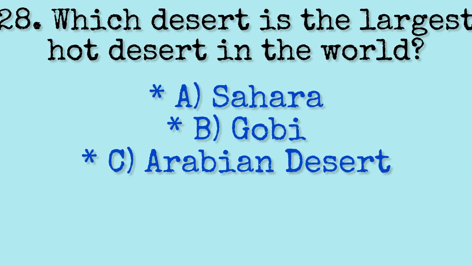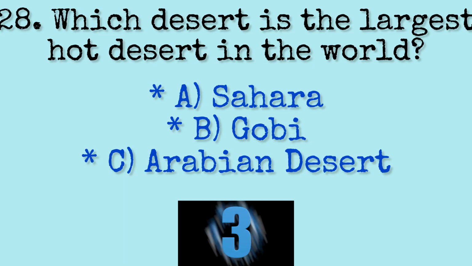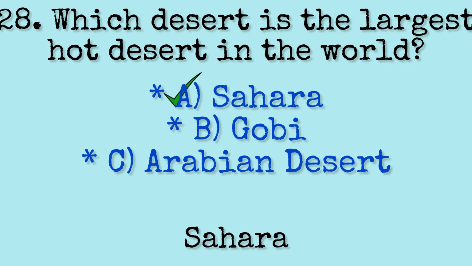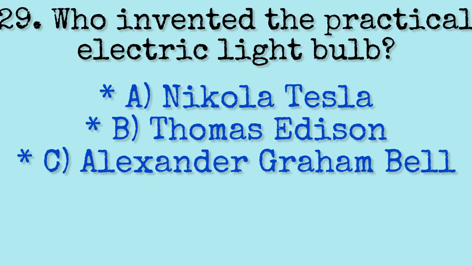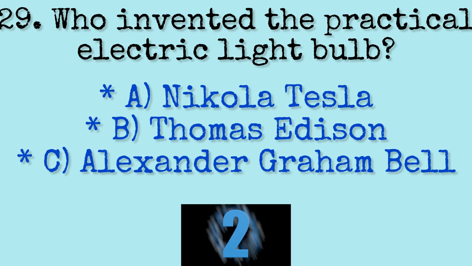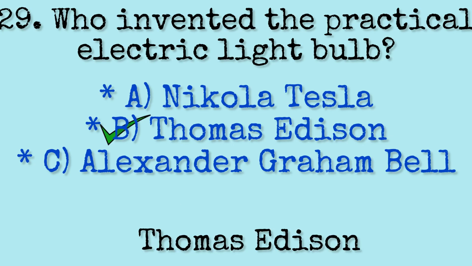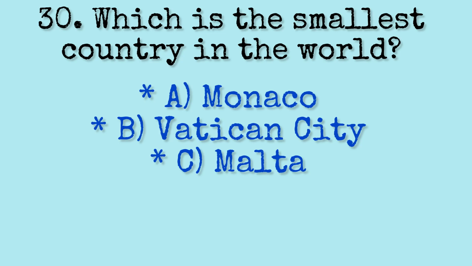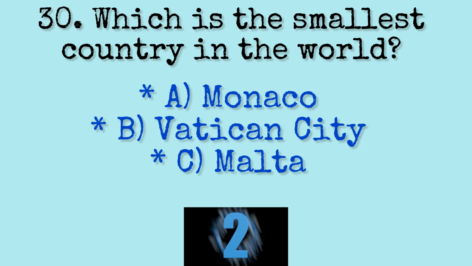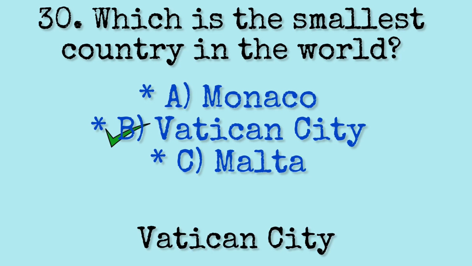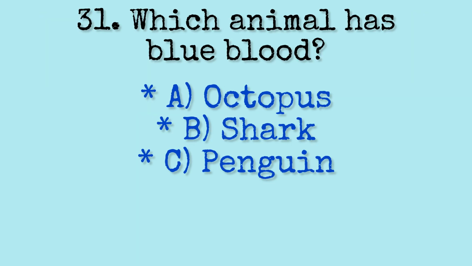China. Question 28. Which desert is the largest hot desert in the world? Sahara. Question 29. Who invented the practical electric light bulb? Thomas Edison. Question 30. Which is the smallest country in the world? Vatican City. Question 31. Which animal has blue blood?